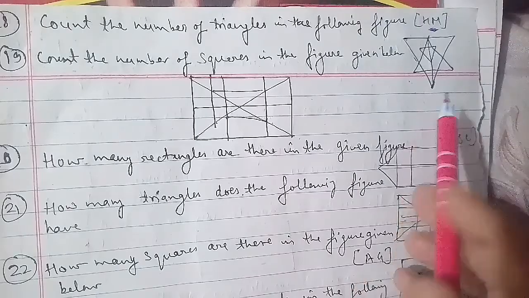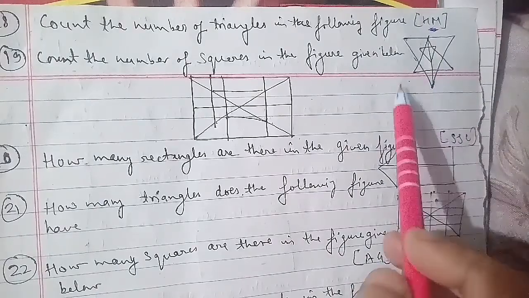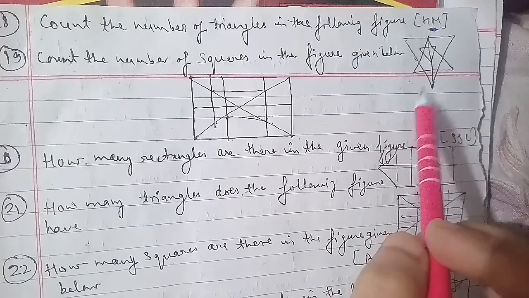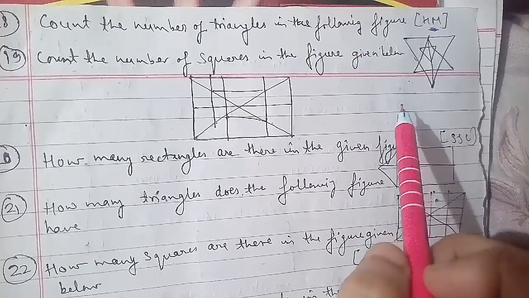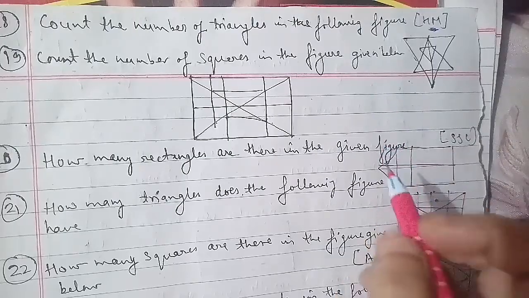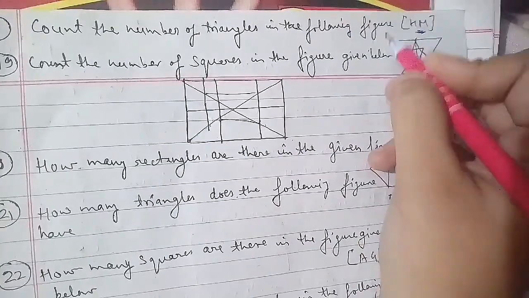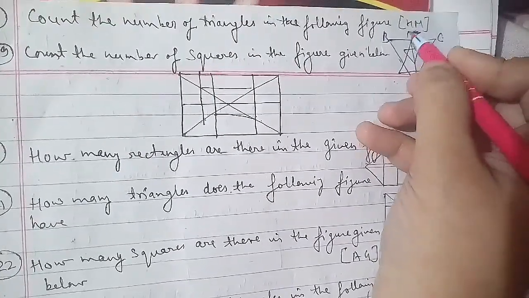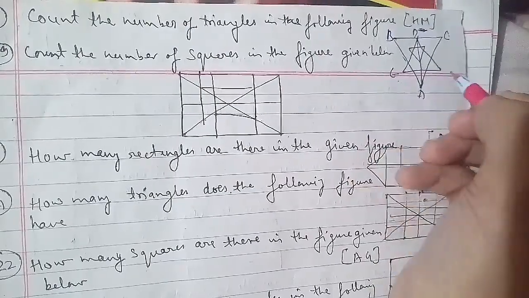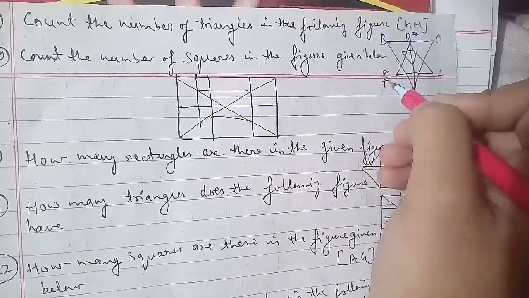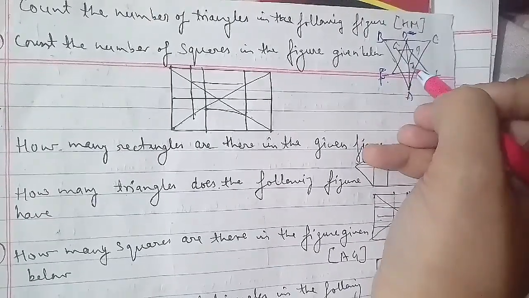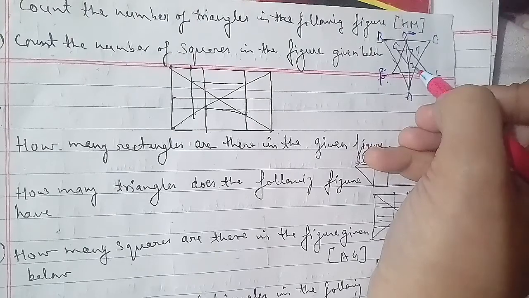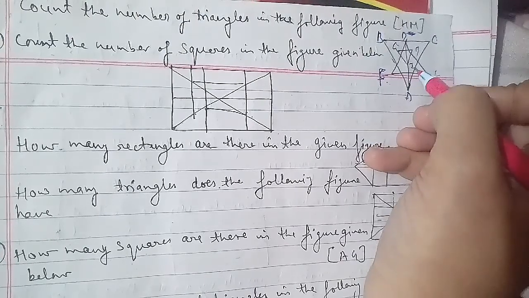First we'll label the figure as follows: A, B, C, then D, E, F, then G, H, I, J, then L, M, K, N respectively.